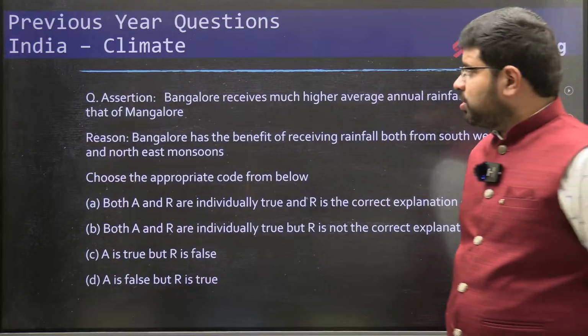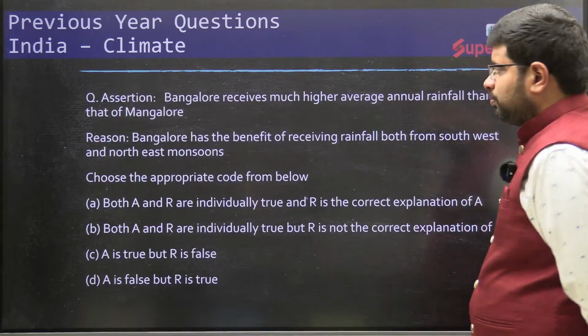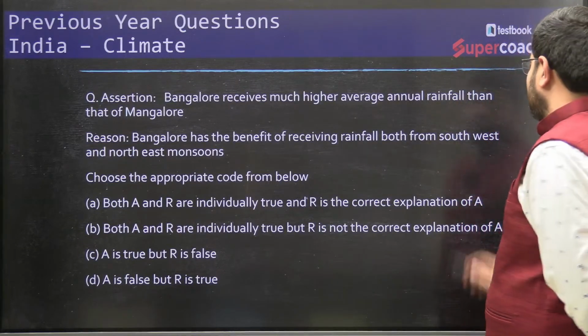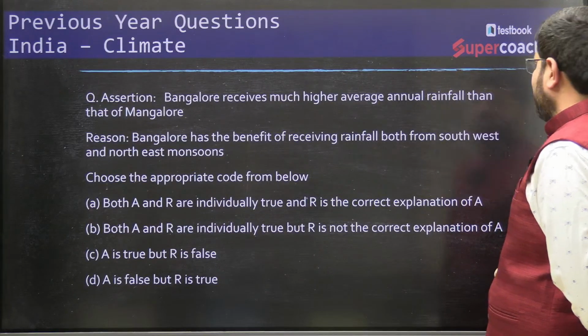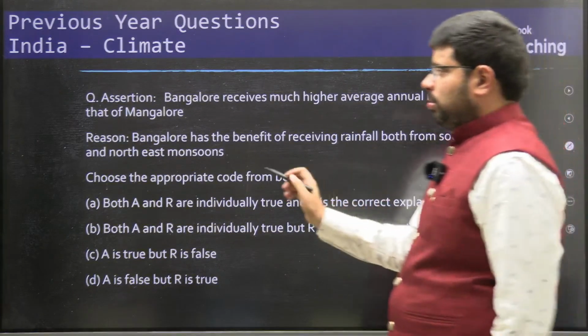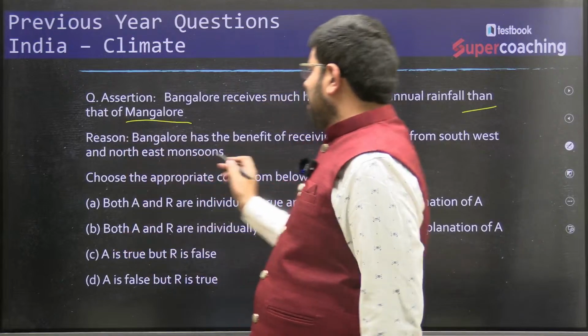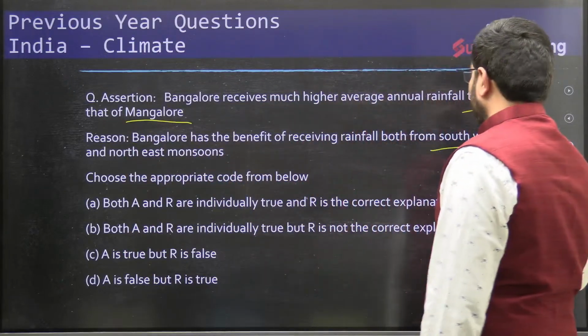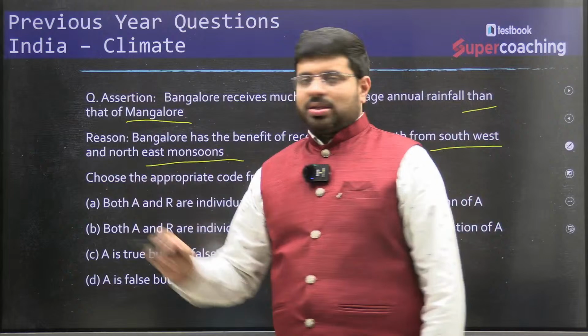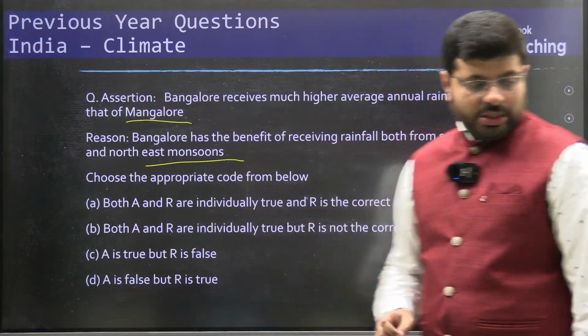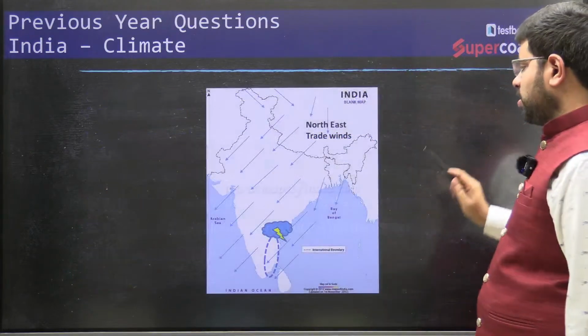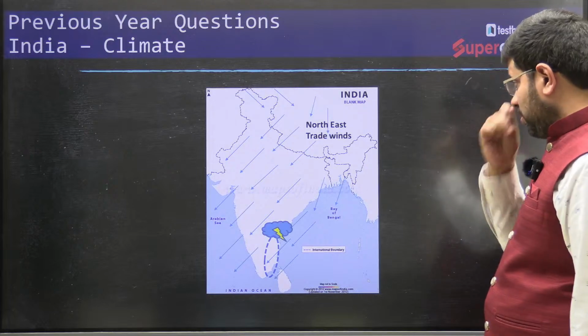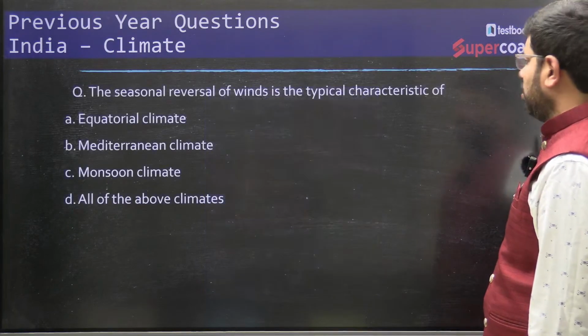Now answer this question. Bangalore receives much higher average annual rainfall than Mangalore. Bangalore has the benefit of receiving rainfall from both the southwest and northeast monsoon seasons. Now let's see both Bangalore and Mangalore's locations. You can see here, if you talk about the blank map of India,